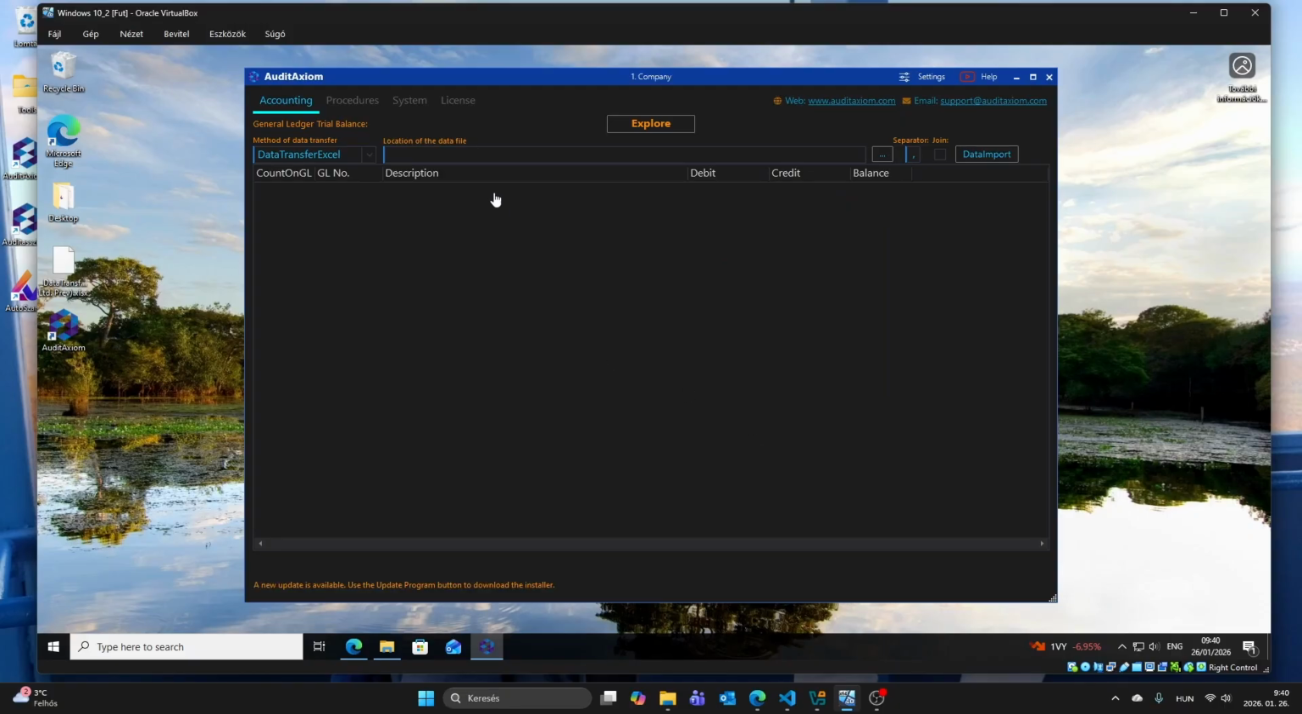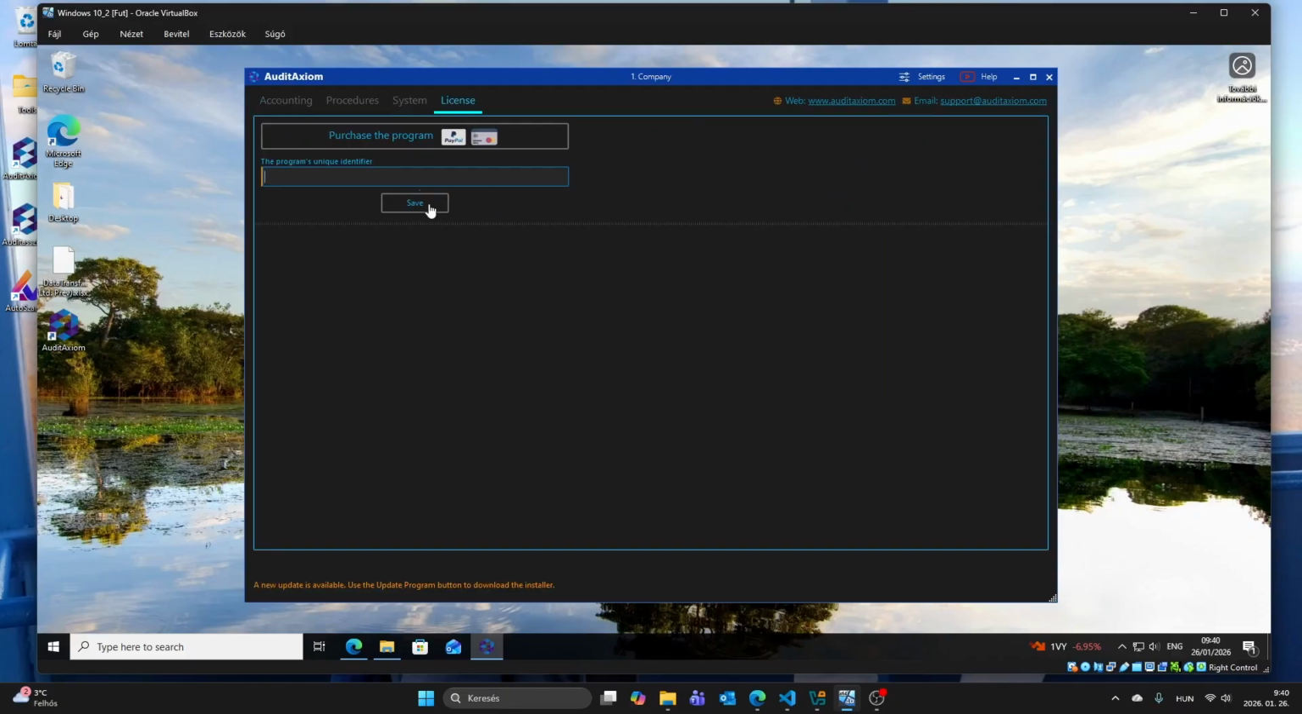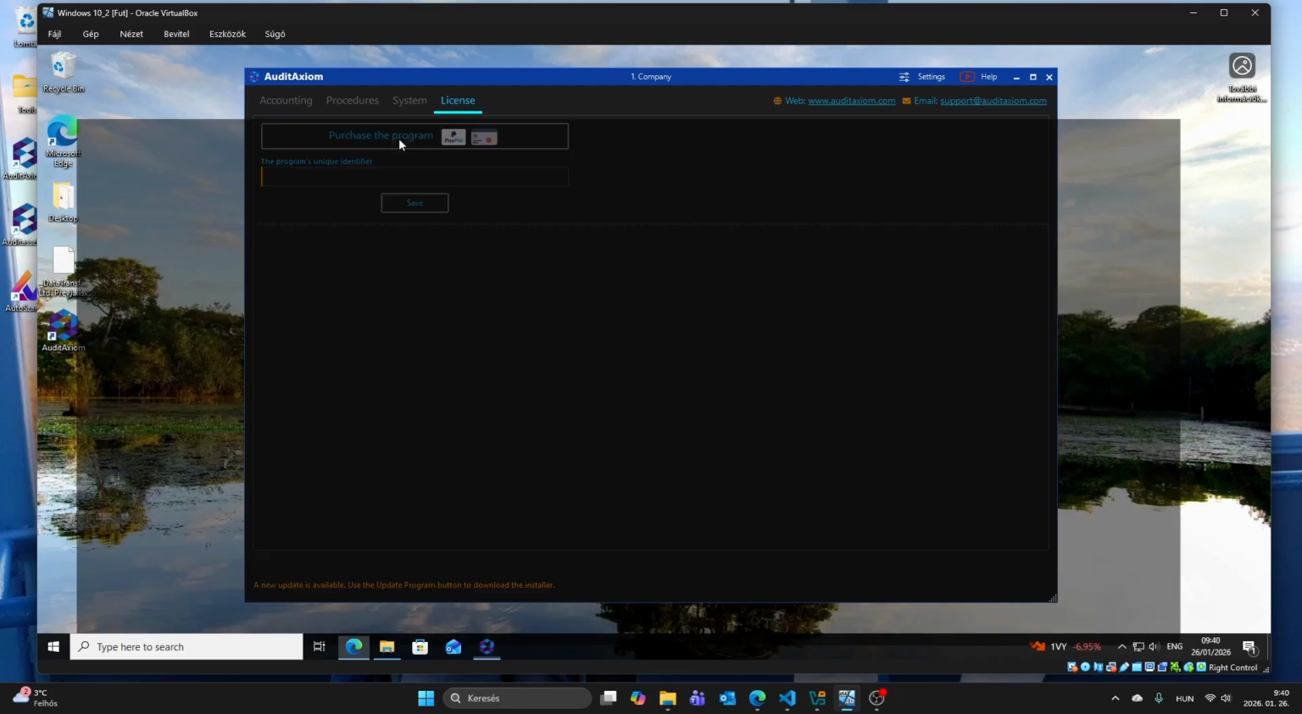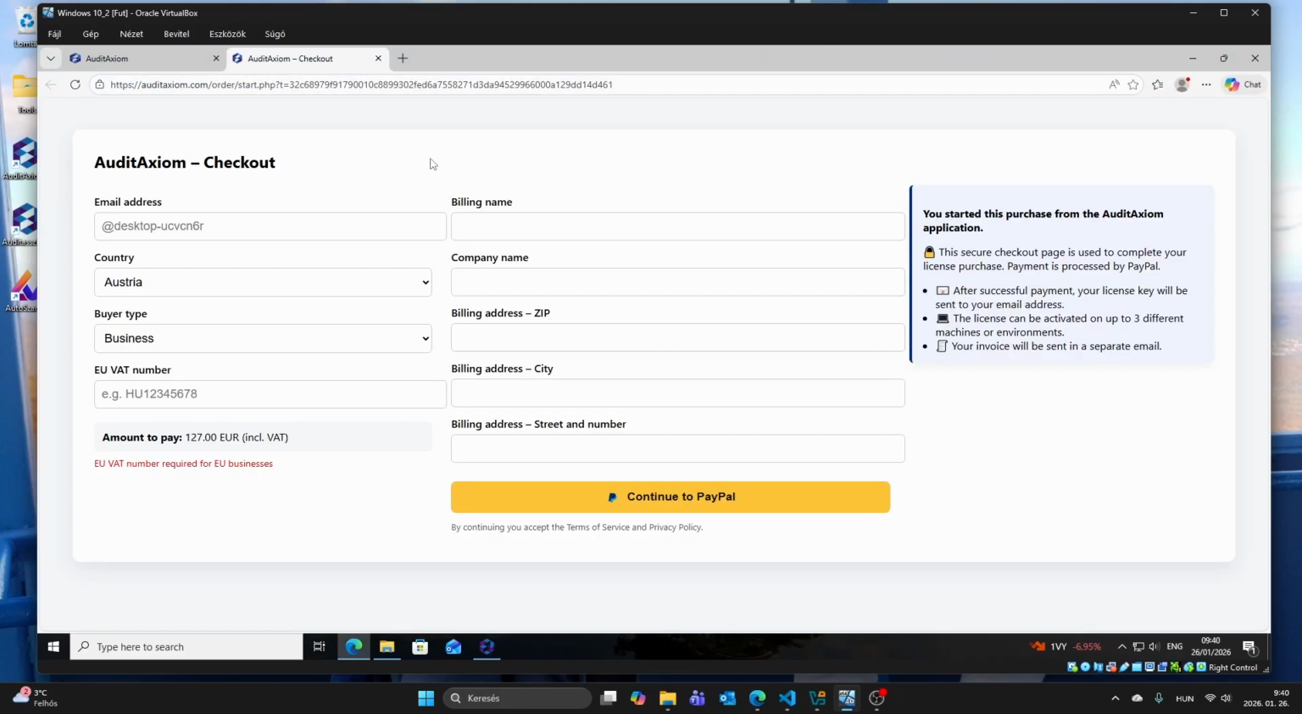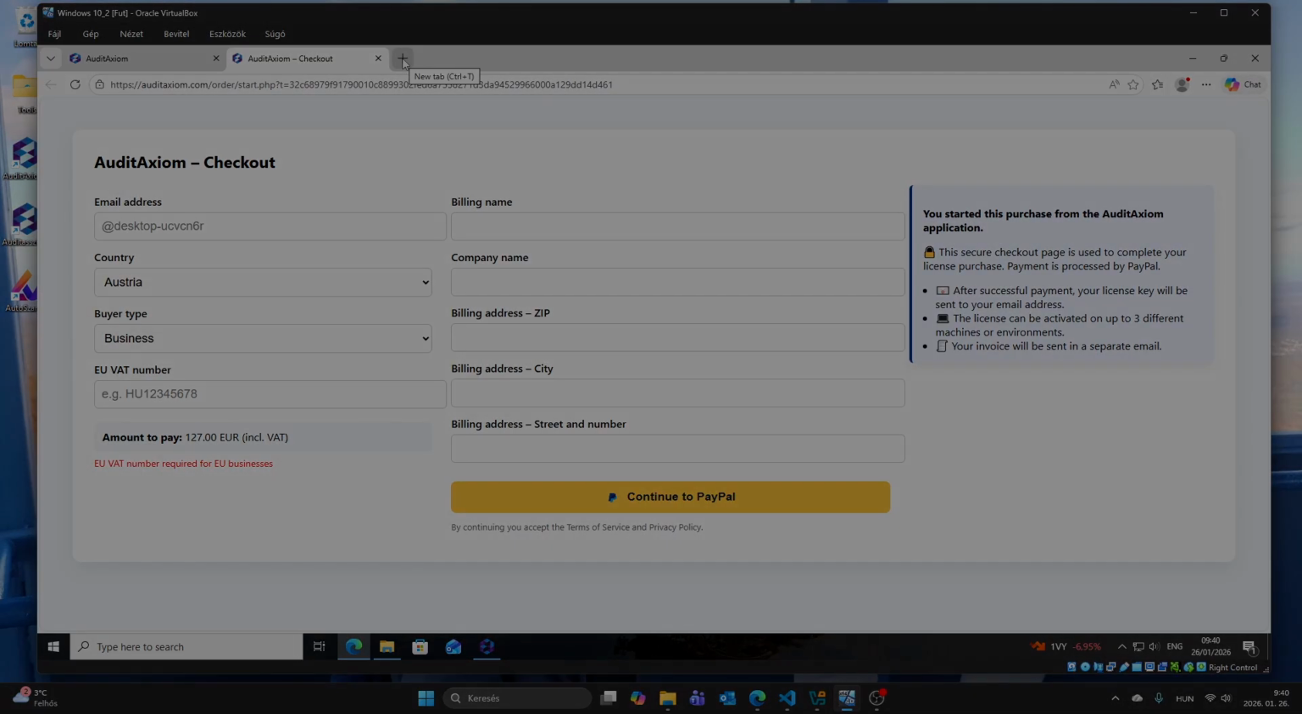Now I click on the License tab and press the Order Program button. The program opens the web-based order form in the default browser. Naturally, all required fields must be completed, and using the PayPal button, we can securely pay for the program, either from a bank account or by entering card details.